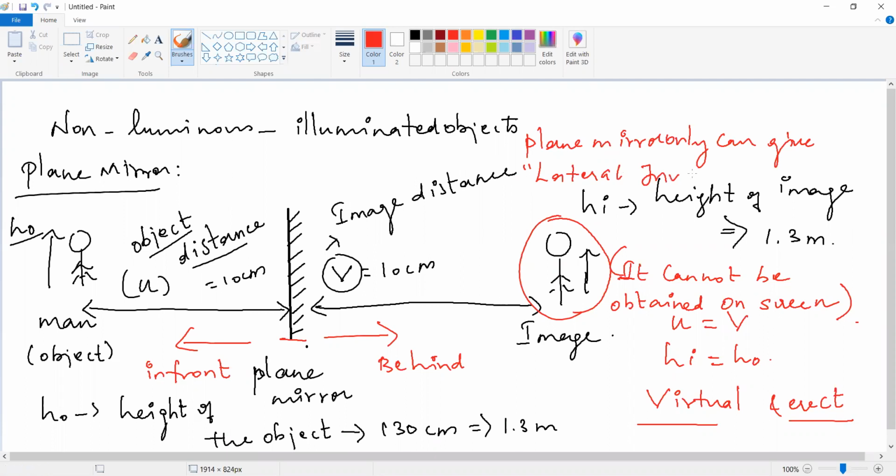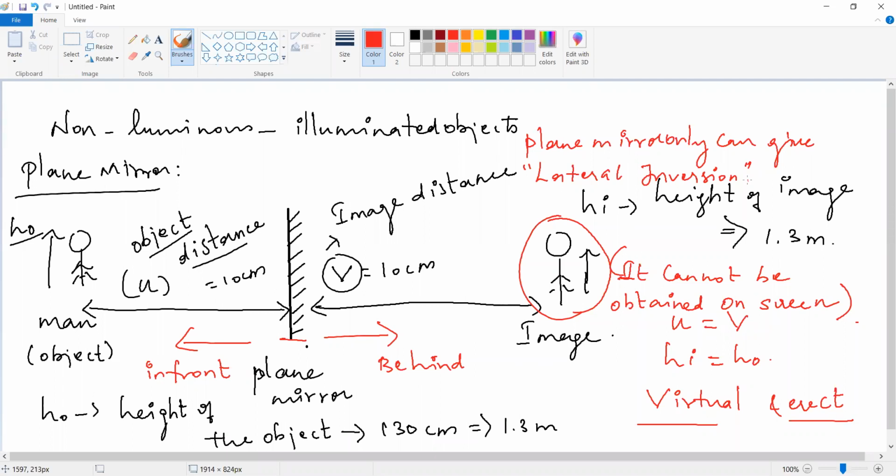Lateral inversion. What is meant by lateral inversion? Ma'am, the sides will be interchanged. Left and right will be interchanged. If you are showing your right hand, the mirror will show the left hand. Similarly, the plane mirror only gives the lateral inversion. Lateral inversion means that the sides, right hand and left, are interchanged.